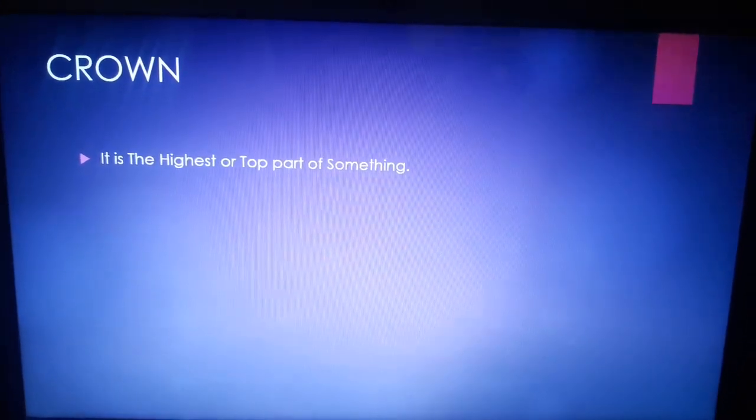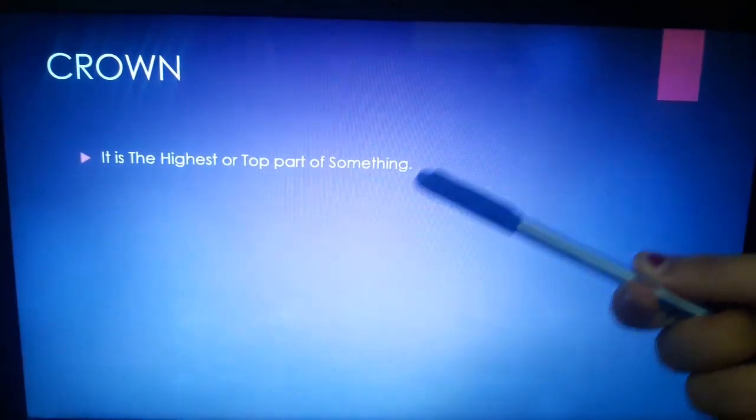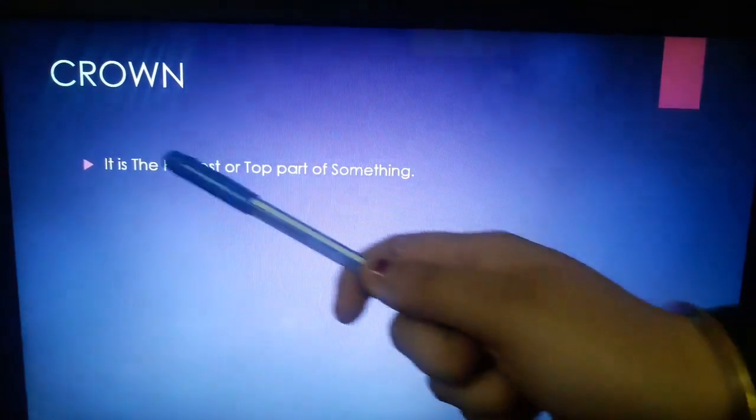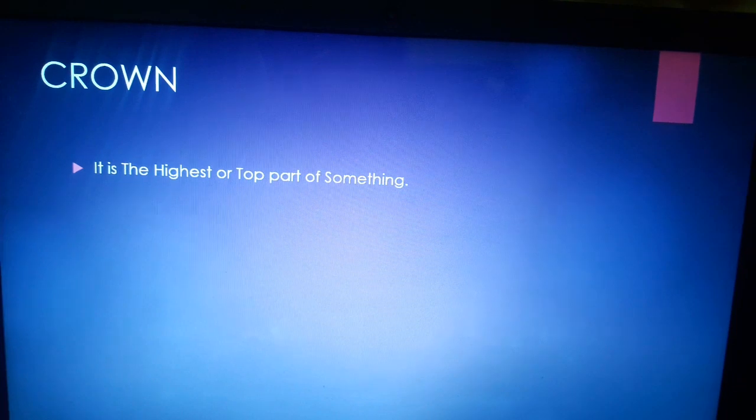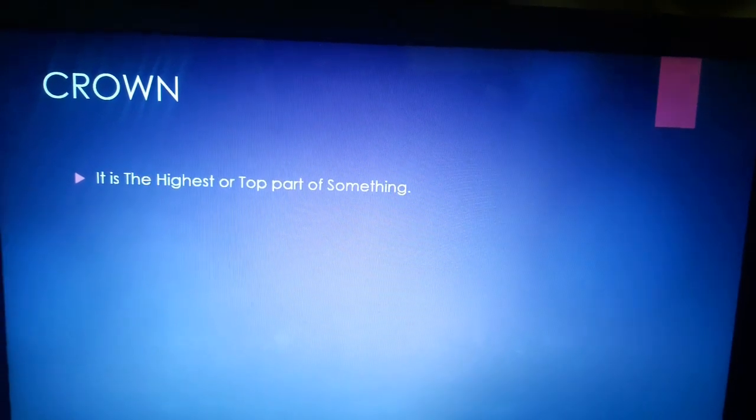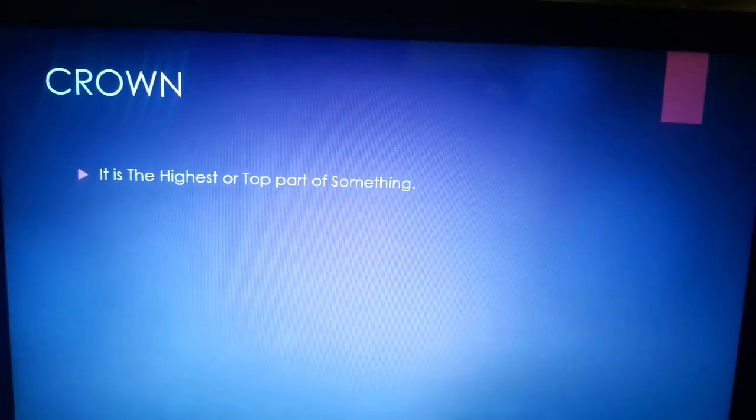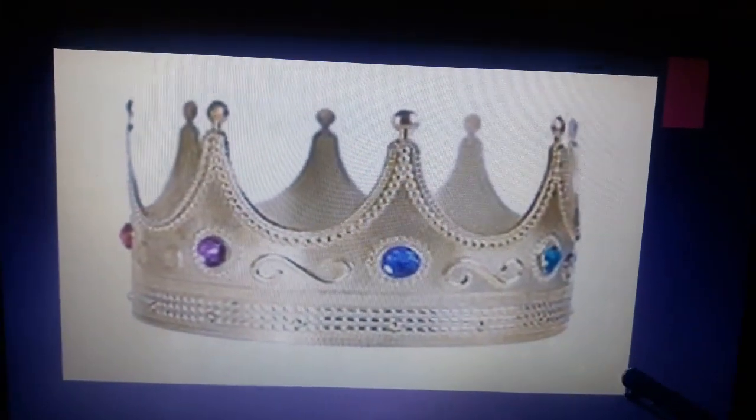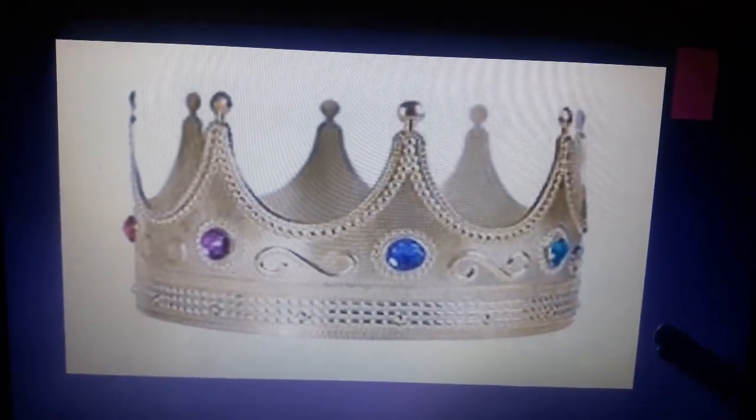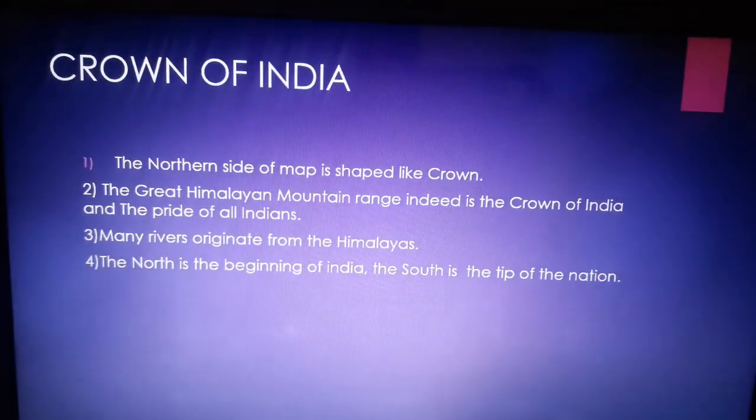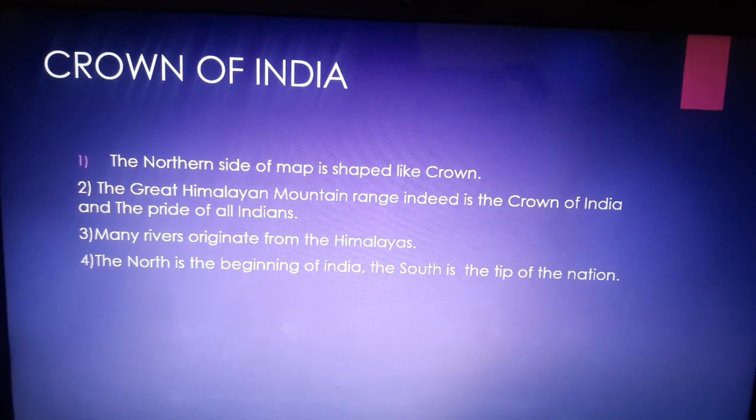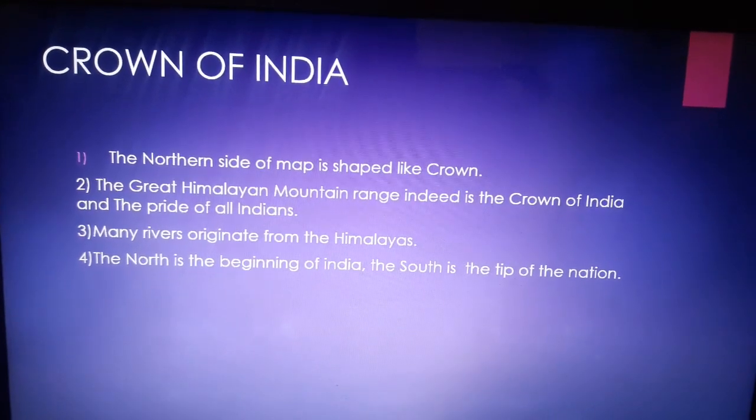Now, crown. It is the highest or top part of something. That is, it is at the high level, at the top level of something. This is the crown. You have heard about it in stories, you have seen it in pictures, serials and programs. Now, as I told you earlier, the question is, what is the crown of India?